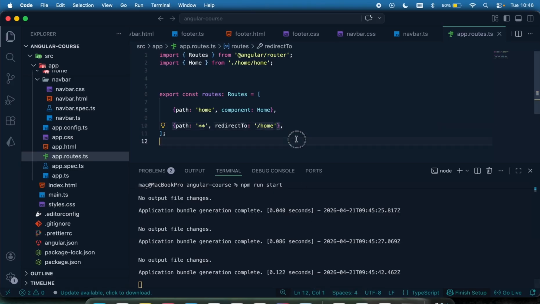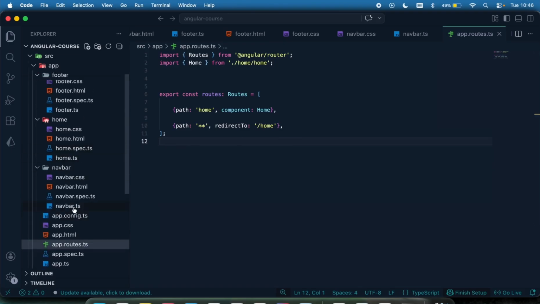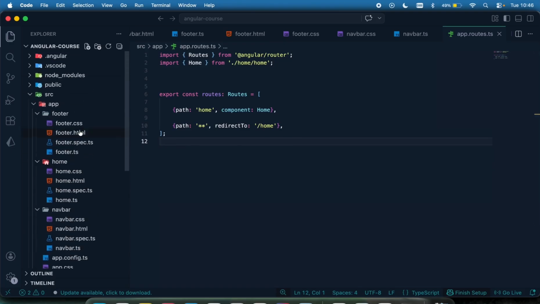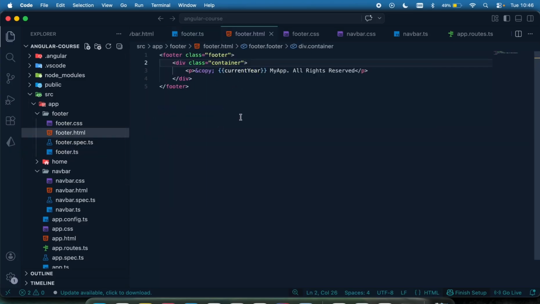And in the coming lecture, we're going to be looking at interpolation. We've already done that right here, where you see the footer. Interpolation is how to display the data in your template. We have data in our component right here. So how can we display those data in the corresponding template of that component? That's what interpolation is. We're going to be looking at interpolations in the coming lectures. We're going to be looking at directives. We're going to be looking at a lot of things.